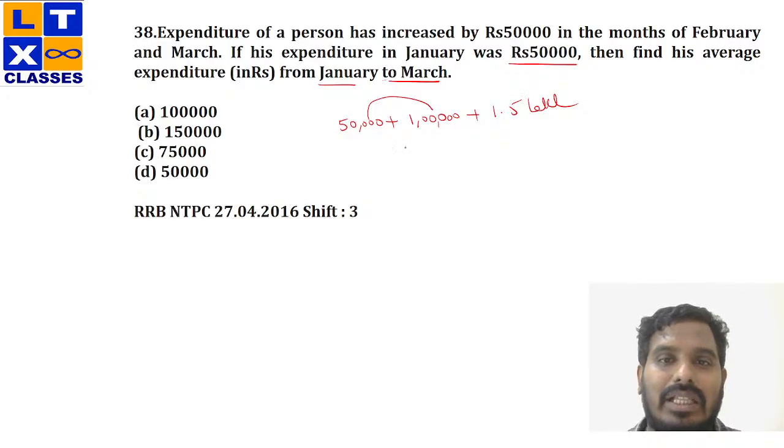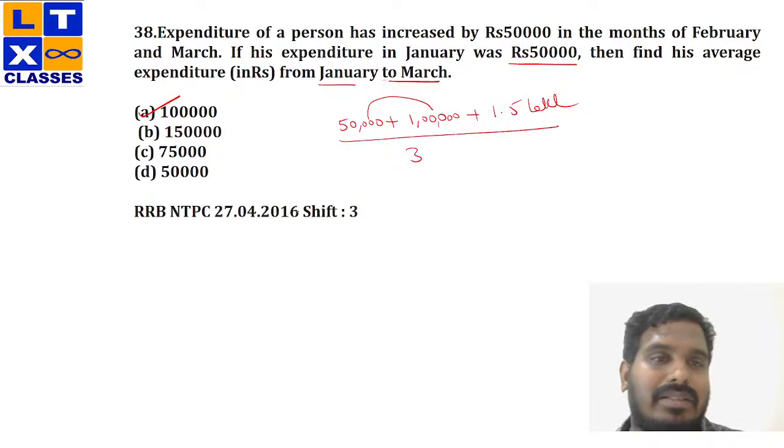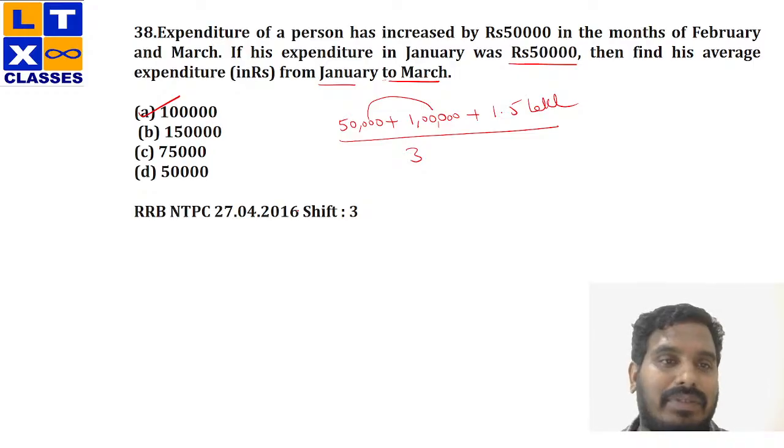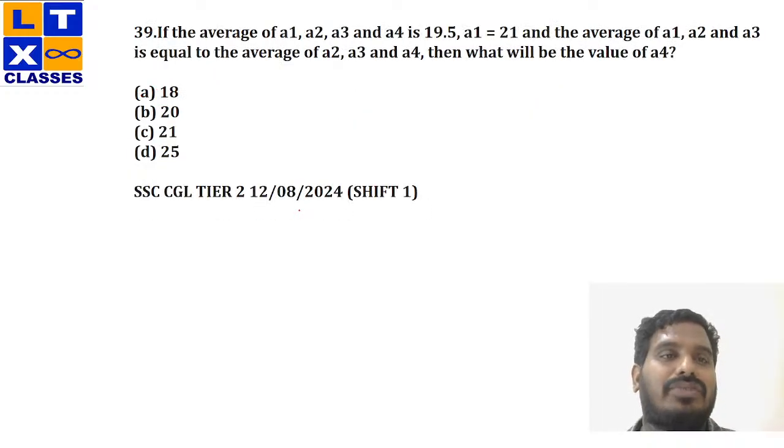And you're calculating the average for these 3 months, that would be 3 by 3, which is 1 lakh. Adding all the 3 and dividing it by 3, that will be my answer. So 0.5 plus 1 plus 1.5 would be 3 lakh. 3 lakh divided by 3 would be 1 lakh. So my answer is 1 lakh. Clear? Now, moving on to the next one.